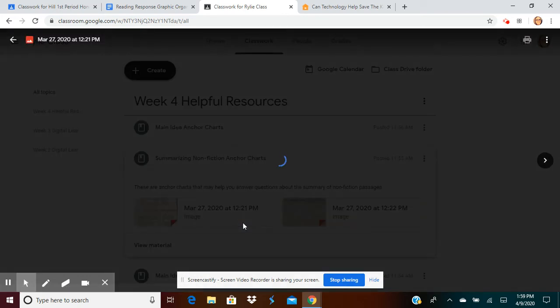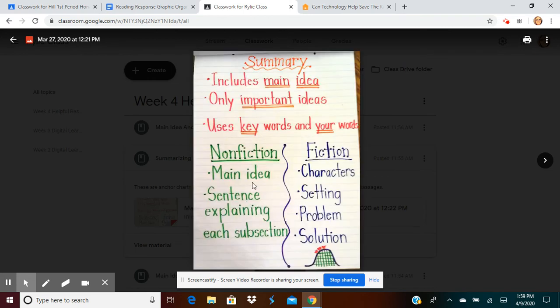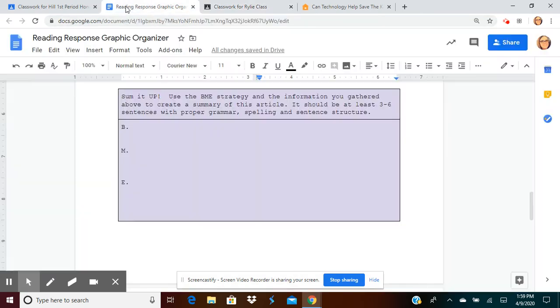Summarizing your nonfiction, you need to be sure that you are including in your beginning, middle, and end the main idea, only important ideas, and use keywords and your words. You're not using the author's words, you are paraphrasing. So main idea, sentence explaining each subsection. I broke that down for you.